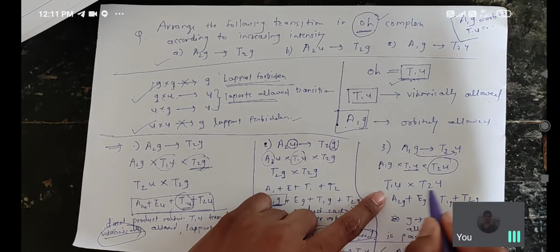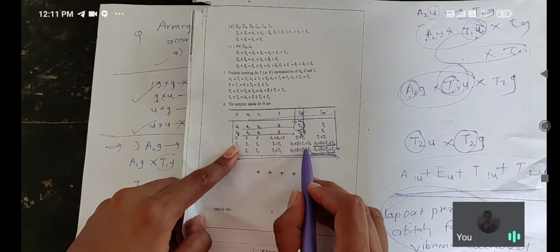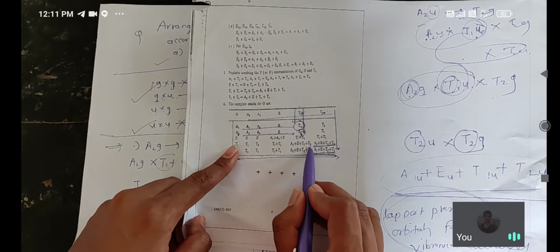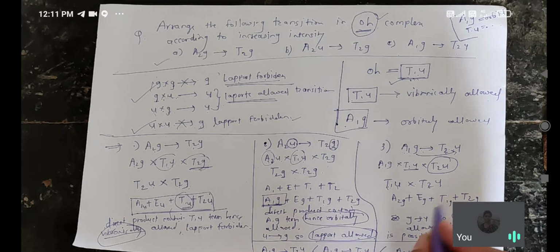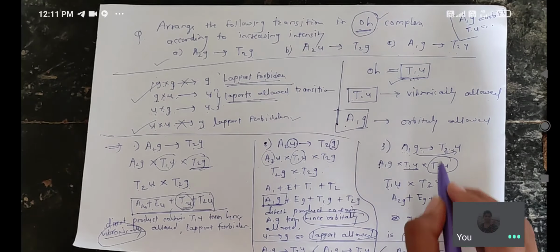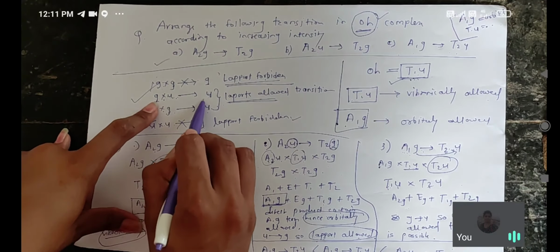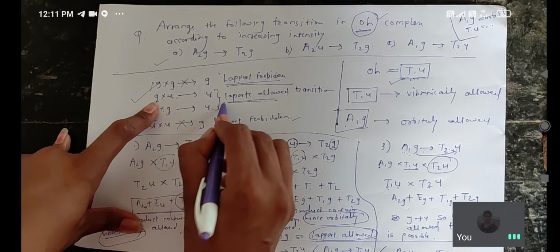Again T1U into T2. Again see the table. T1U into T2, what is here? A1 plus E plus T1 plus T2. See here, again you have to write that product. And again see the example, G into U. That means this transition is a Laporte allowed transition.